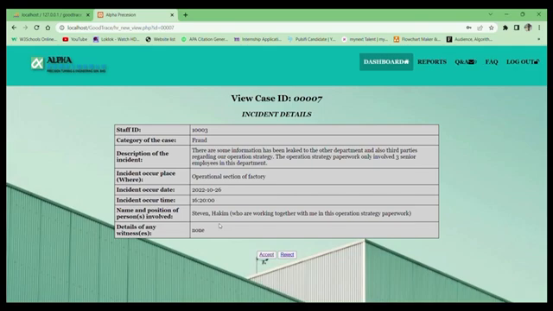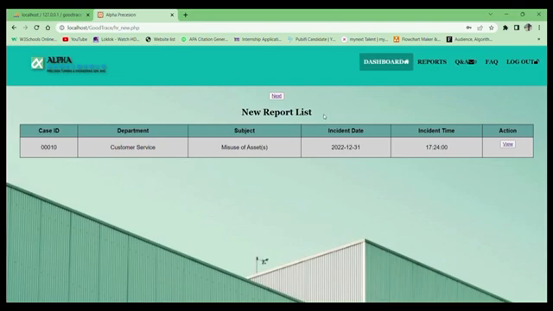So the case ID and all the incident details will appear on the screen as HR clicks the view button. As we can see here, HR can either accept if the case is relevant or reject if the case is not relevant. If HR clicks the accept button, it will bring the case to the next process, which is the in progress case. But if HR clicks reject, it will store the report in rejected cases in SQL. Accept, and then after accepting the case, HR can click next to go to the in process report list.